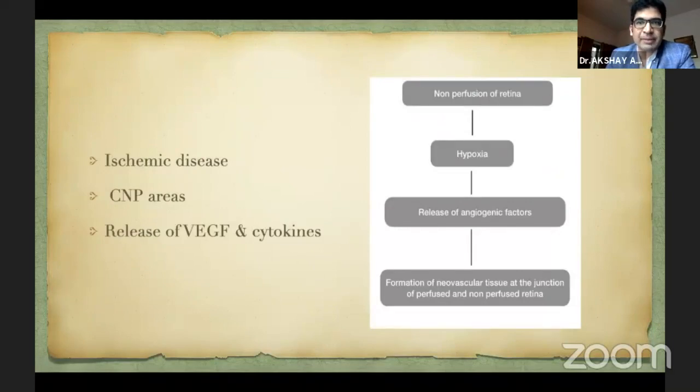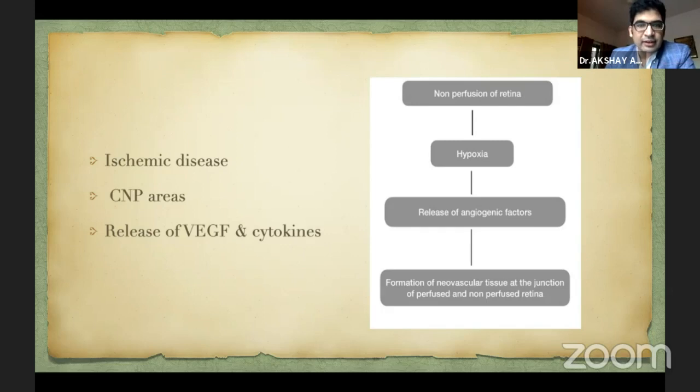So what happens in ischemic disease like diabetic retinopathy or vein occlusions or even ROP is that there is a lot of non-perfusion of the retina, which causes hypoxia and CNP areas. And these CNP areas release angiogenic factors like VEGF. When these VEGFs are released, there is a formation of neovascular tissue. This neovascular tissue has a tendency to bleed and cause vitreous hemorrhage and other tractional complications, which we see in ischemic diseases. These usually form at the junction of perfused and non-perfused retina.